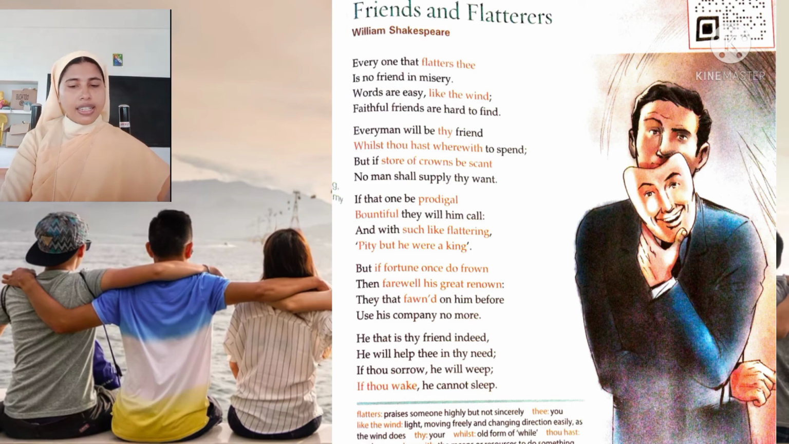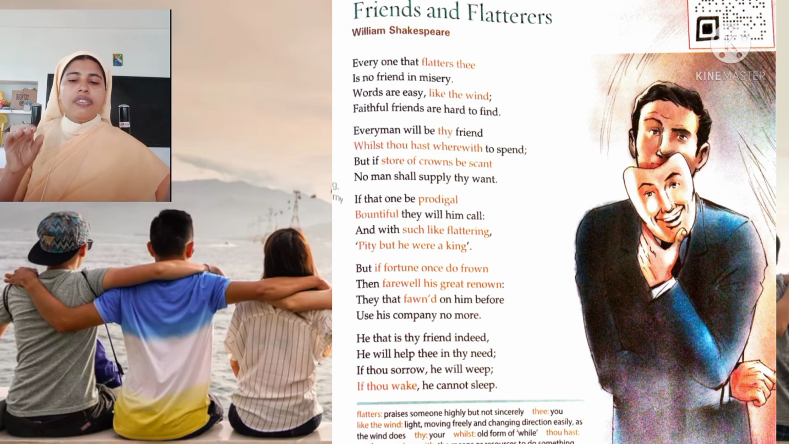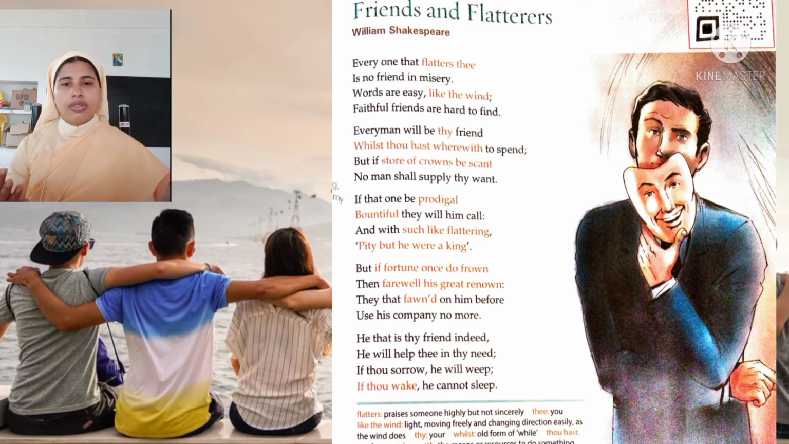One of the poetic techniques used in this poem is inversion. Inversion means using words not in the correct order. One example is "bountiful they will him call." Actually, it must be like this: they will call him bountiful. That is the correct word order of that phrase, but it is given not in that correct order. That is called inversion. That is a poetic technique like simile and metaphor.